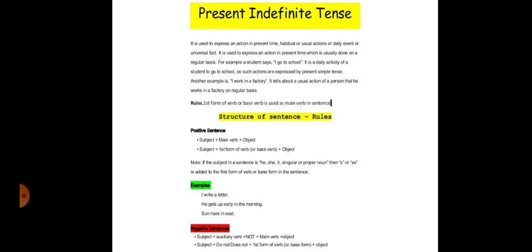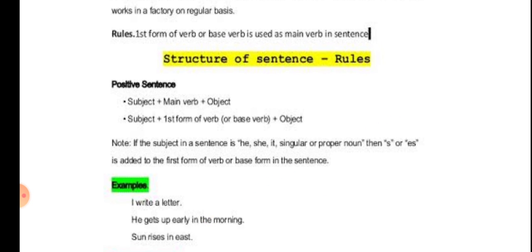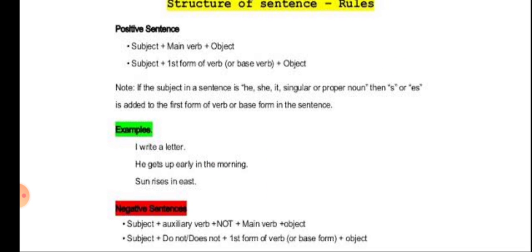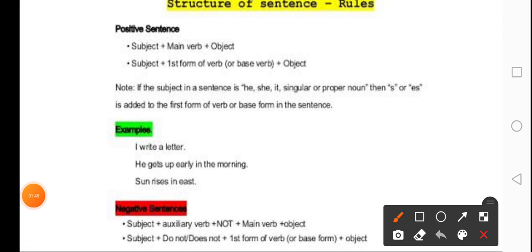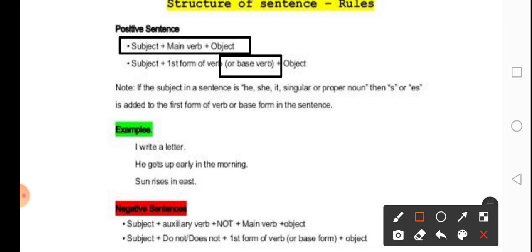Here are some other rules. Look at the structure of the sentence. In case of the positive or affirmative sentences, we use the subject, then we put the main verb, and then there comes the object. And in case our subject is singular, then we are going to put s or es.